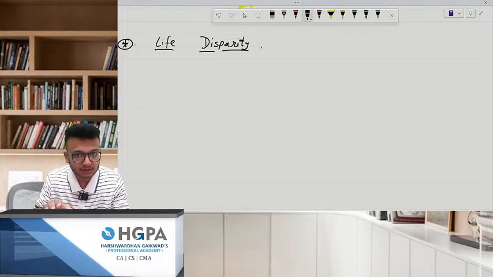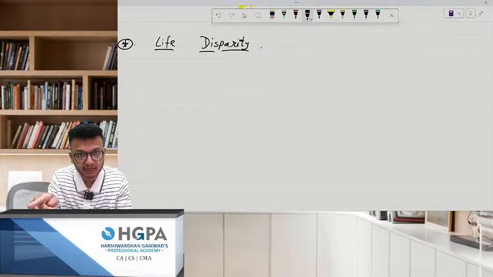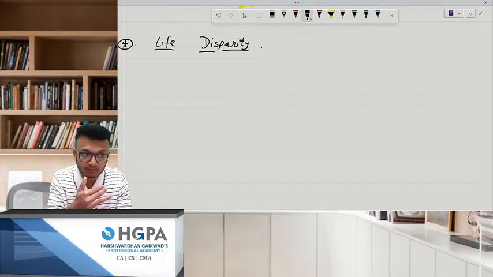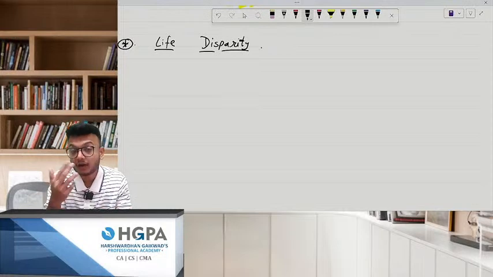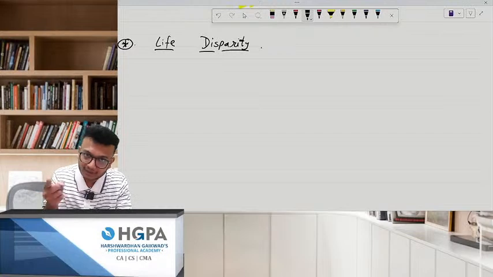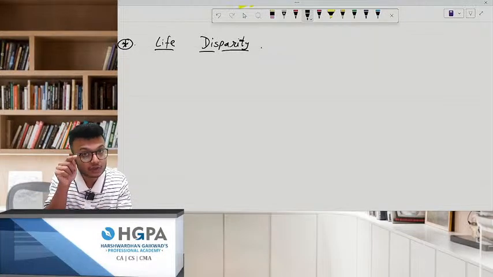In your examination, they will give you basic sums and advanced problems also. But if they give you two machineries and tell you to select one of them, the easiest way is to compute NPV. The one which has more NPV, you will select. Or otherwise, you can do it on payback period. The shorter the payback period, obviously you will choose that proposal or machinery.